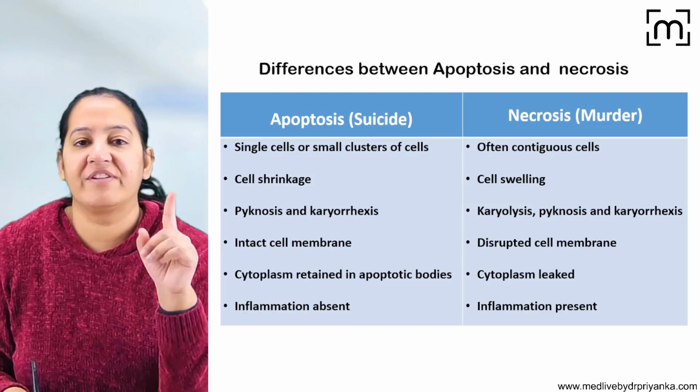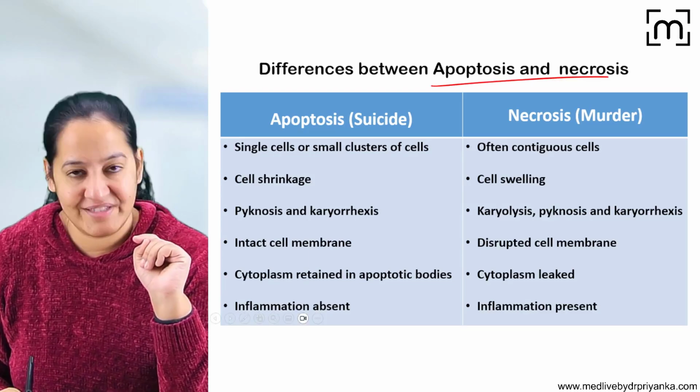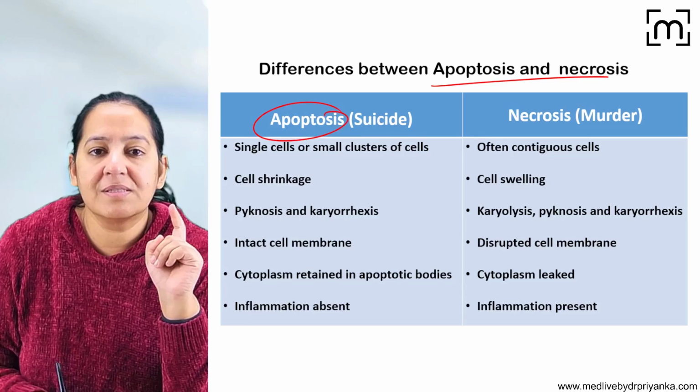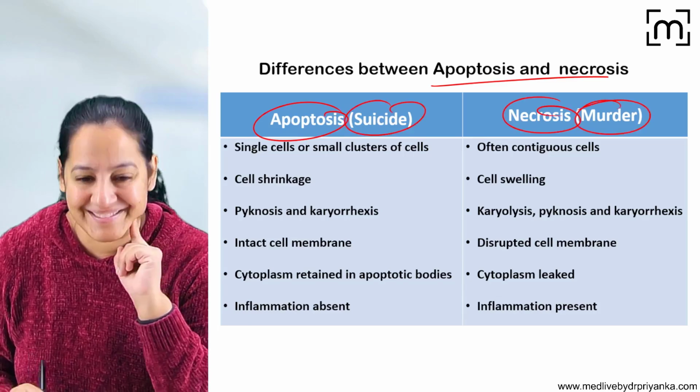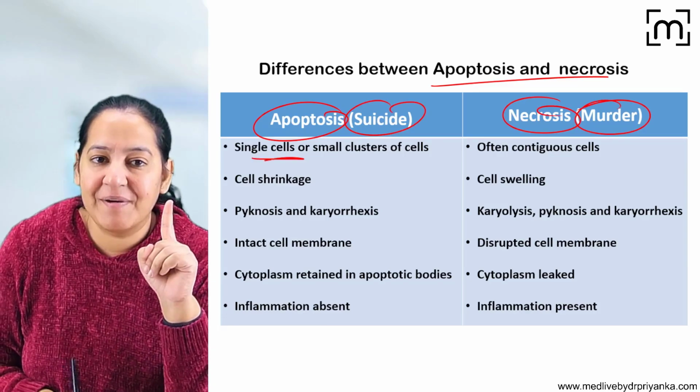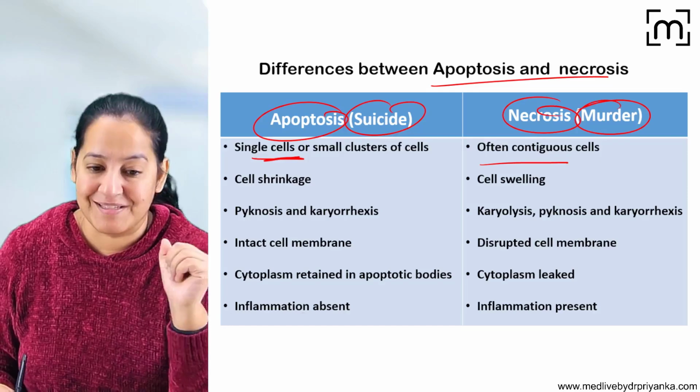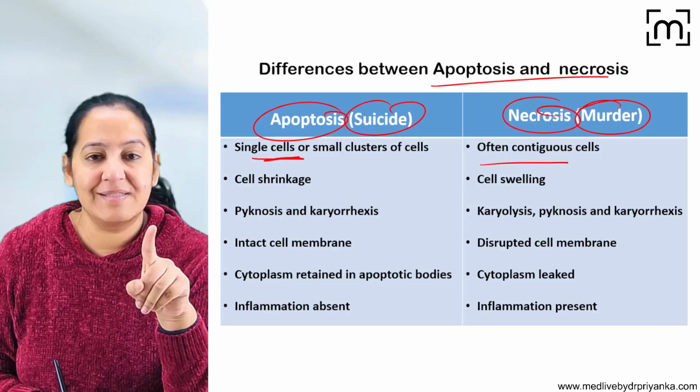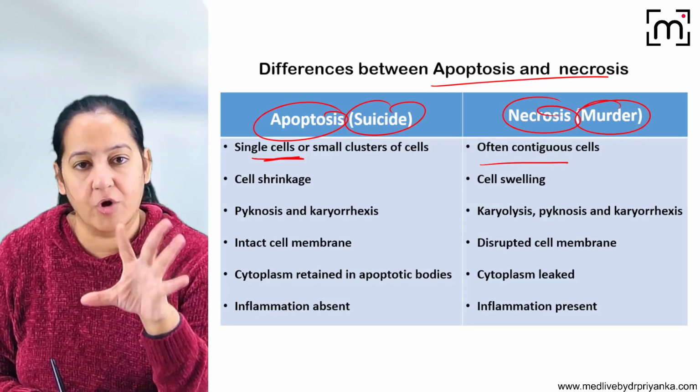Finally, tell me the differences between apoptosis and necrosis. Can we say the differences between them? Apoptosis is suicide, necrosis is murder. Okay, suicide is done by one person. Murder can be done of multiple persons. So apoptosis occurs in a single cell, but necrosis can occur in a group of cells.